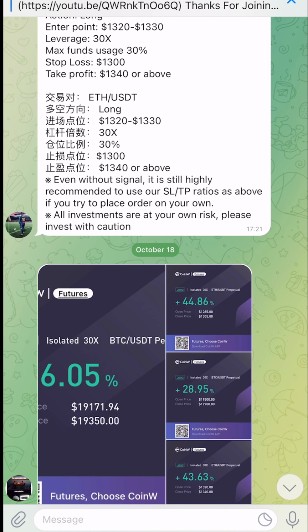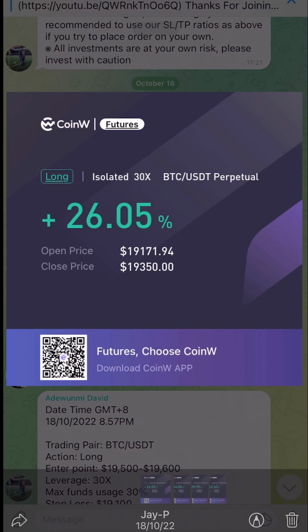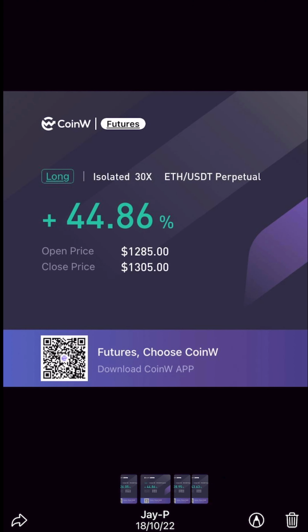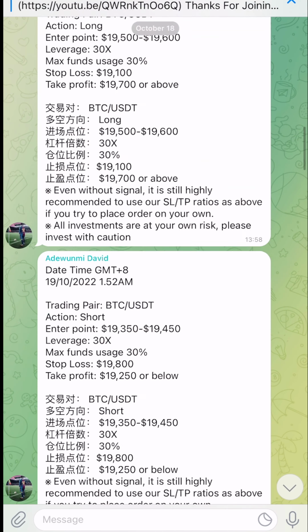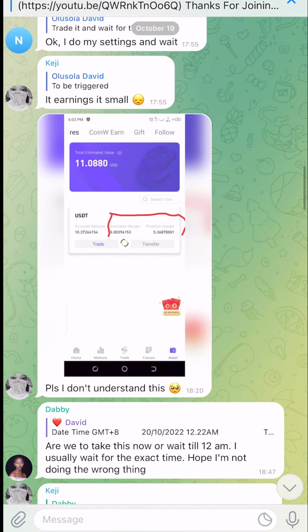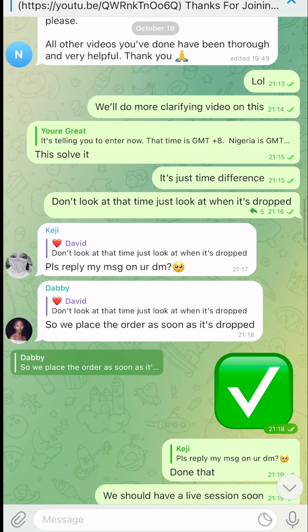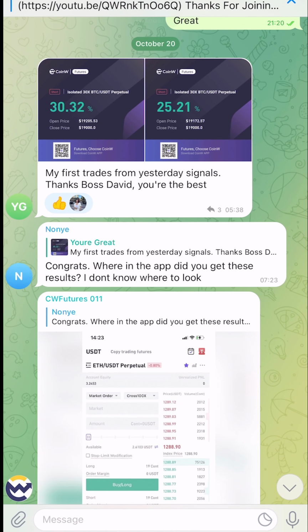All right, so this is the signal, and this is where you're going to be copying and pasting the signal. So we have a video here that is going to walk you through how you're going to go about it. All right, so these are profits from some of the signals that we share in the group. If I scroll down, you're going to see people that haven't done this before and are making profit from their trade. So as you can see here, this one says my first trade from yesterday's signal. So as you can see, even beginners are making profit from this.